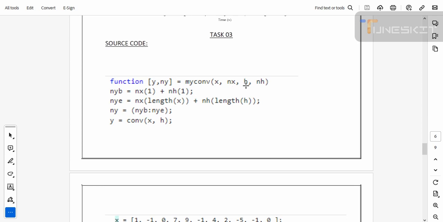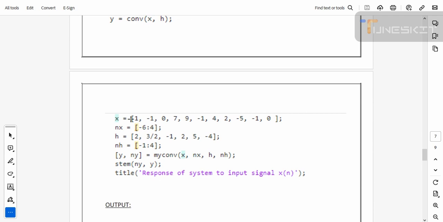In task 3, first of all, we define a function named my convolution with inputs x, nx, h, nh, where nyb is equal to nx of 1 plus nh of 1, and we give the condition of ny, the range, where y is the function that we have to convolve from x and h. So we let x be equal to the following array. After this, we use a range of -6 to 4, and let h be the given array, and the range for h is -1 to 4.